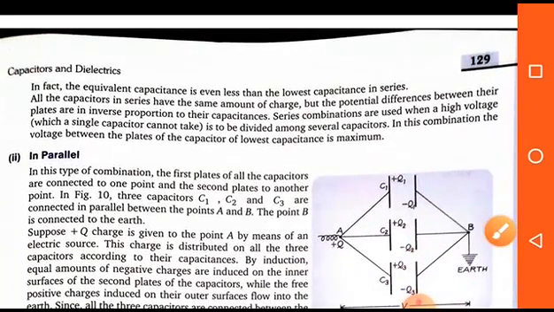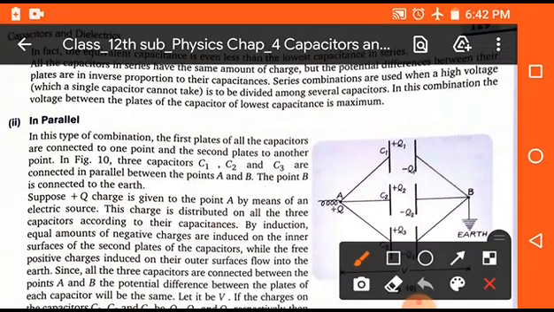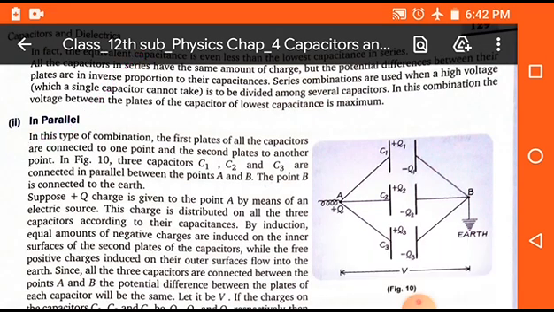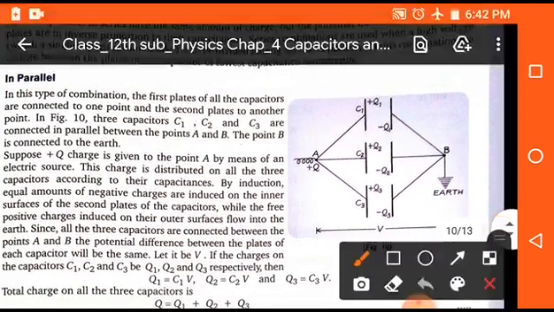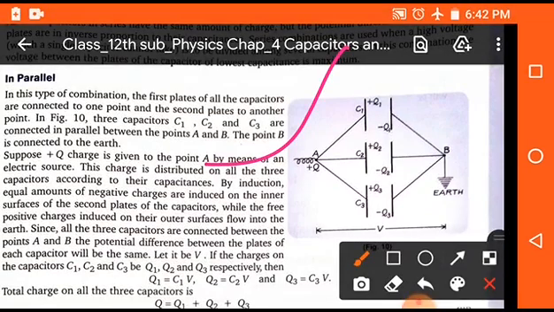Now students, in the case of parallel combination, you can see in the diagram there are three capacitors which are connected in parallel, C1, C2, C3, and they have different charges Q1, Q2, Q3 because they are all individually connected to a source. But here the potential difference is the same, and the second plates of all the capacitors are directly connected to the earth.